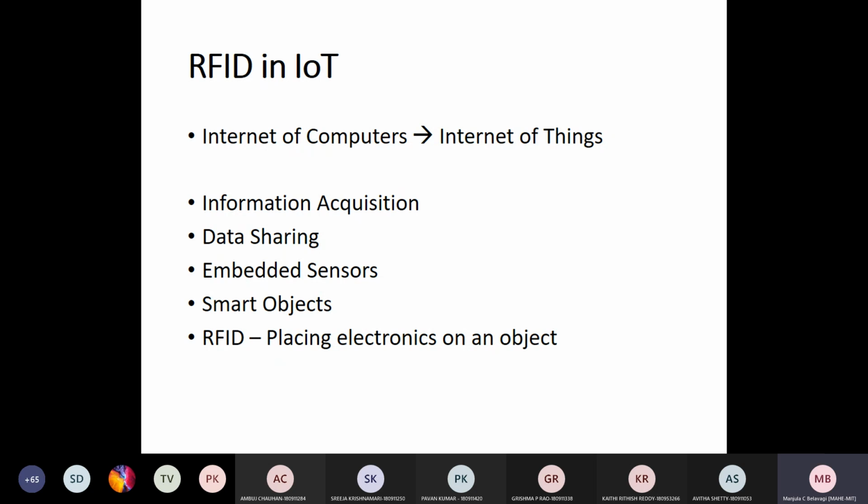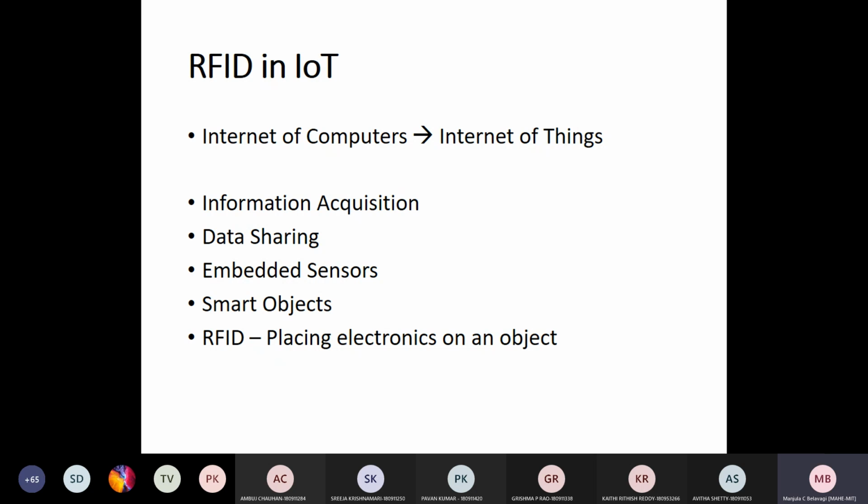So there is a need for smart objects without human interaction. These objects gather data from internal or external environments. So there is a need to embed sensors into these everyday objects.